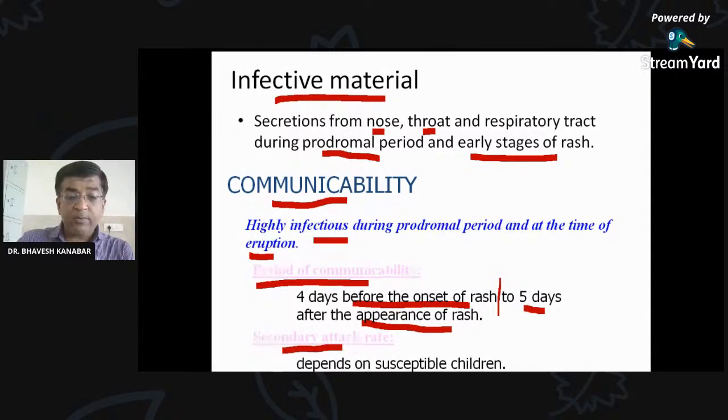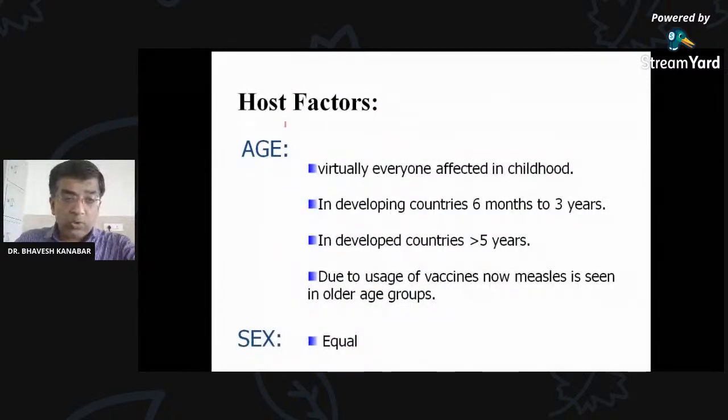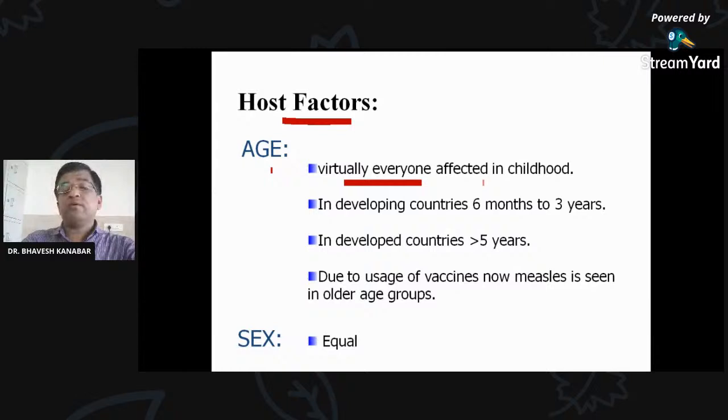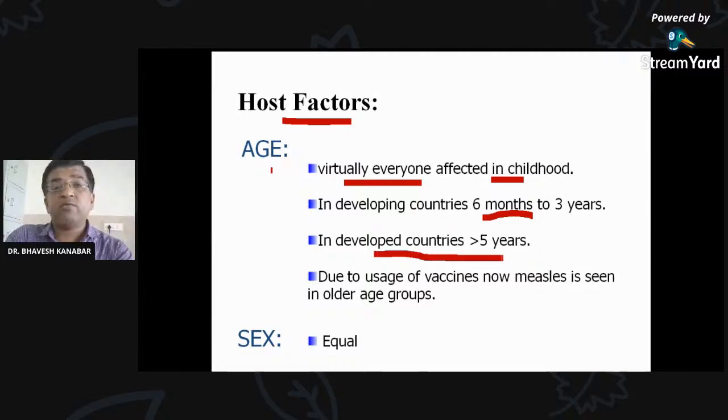Secondary attack rate depends upon the susceptible children. If the number of susceptible children, who have not taken the vaccine, is high in the community, then the secondary attack rate will be higher. Host factor, age: virtually everyone can be affected, but childhood is more susceptible. In developing countries, 6 months to 3 years. In developed countries, even more than 5 years. Even in India nowadays, we have recently seen cases of measles in people more than 5 years, even more than 30 years old. In adulthood also we have seen cases of measles because of the vaccination.